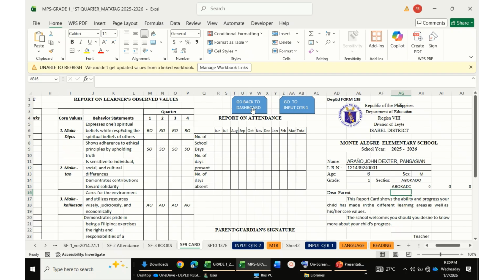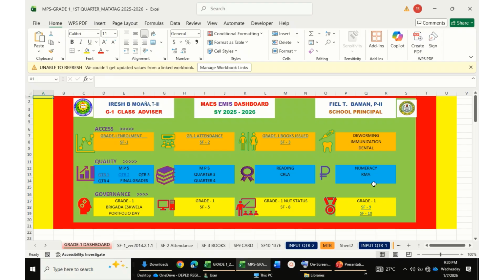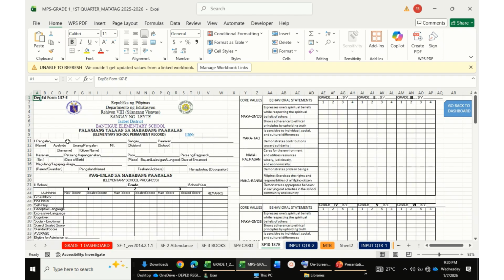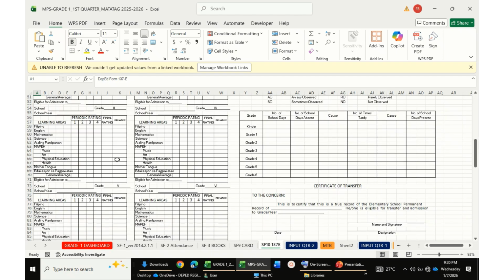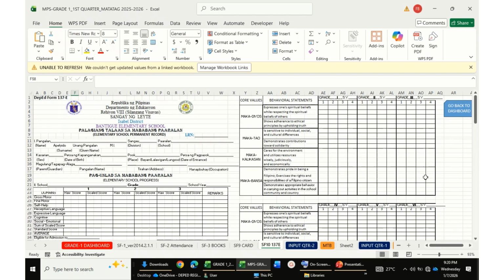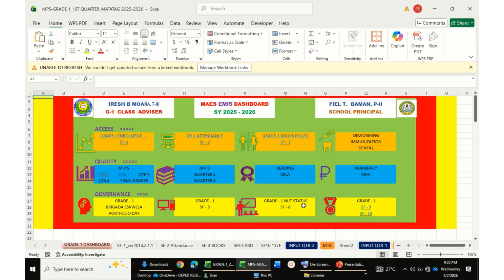If you are through here, you just click go back to the dashboard. We also have the SF10, the online SF10. All you have to do is fill this up and change the subjects here, and you can also go back to the dashboard. For data on SF8 status, we will put it later. Then SF5 is during the fourth quarter. We also have the data for garage pila and portfolio day. I guess this is very helpful in your classroom. Thank you guys.